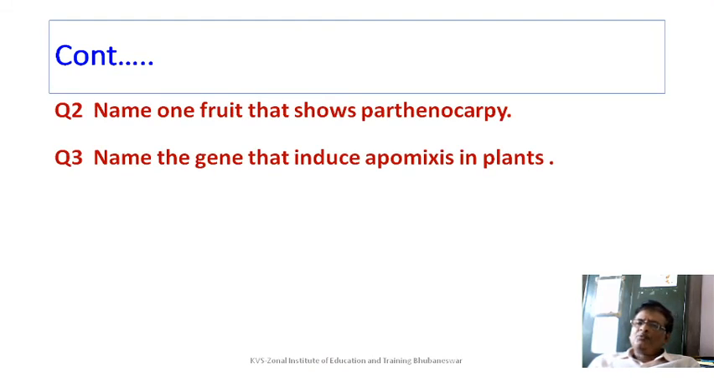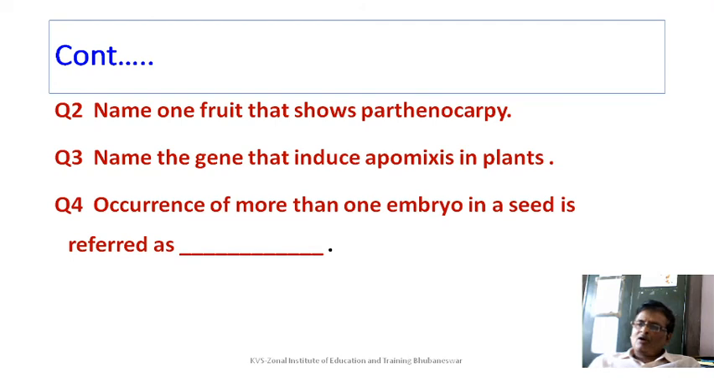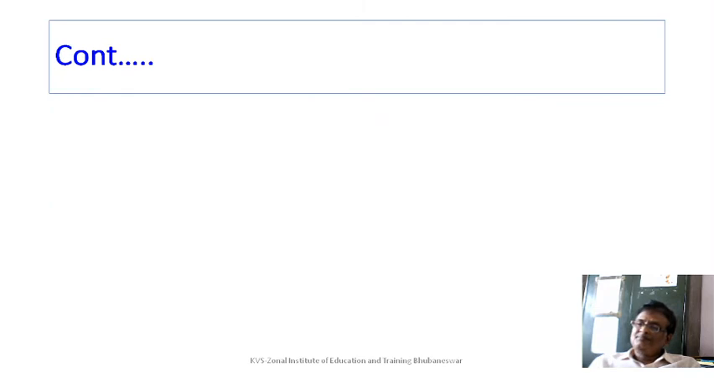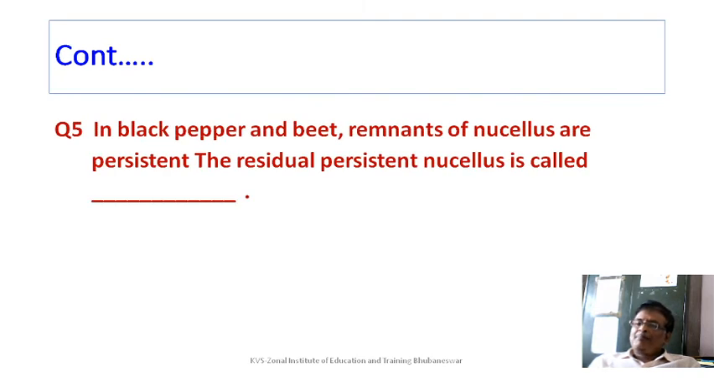Name one fruit that shows parthenocarpy. Name the gene that induces apomixis in plants. Occurrence of more than one embryo in a seed is referred to as, fill in the blank. In black pepper and beet, remnants of nucellus are persistent. The residual persistent nucellus is called dash. You have to fill in the blank.